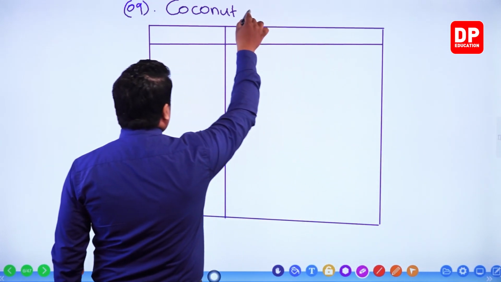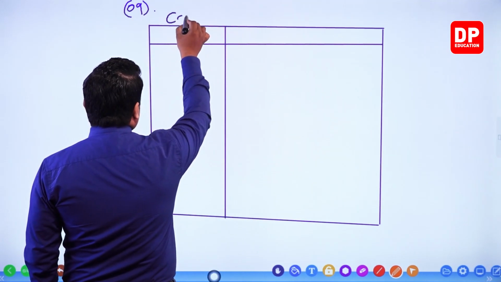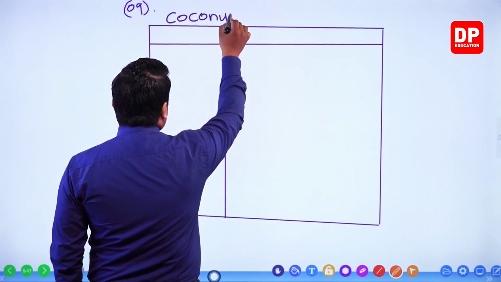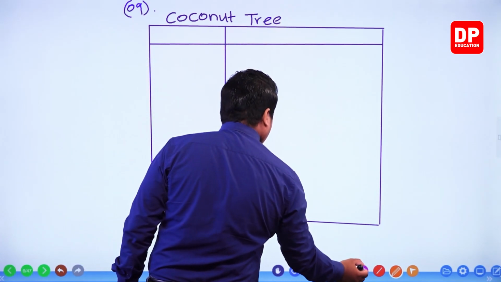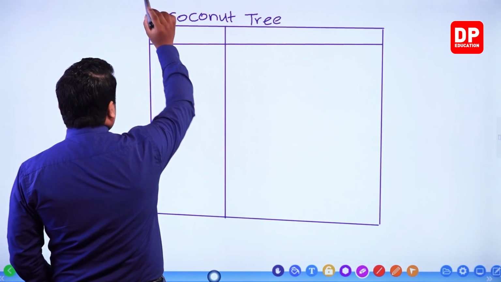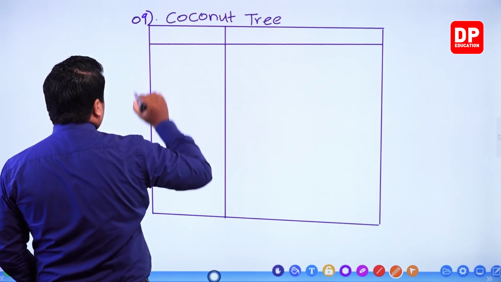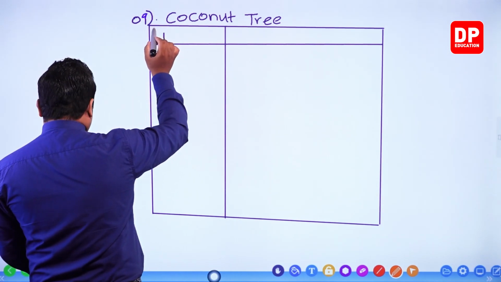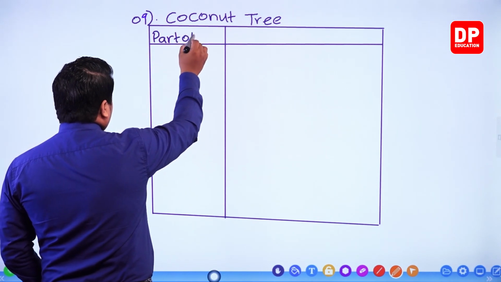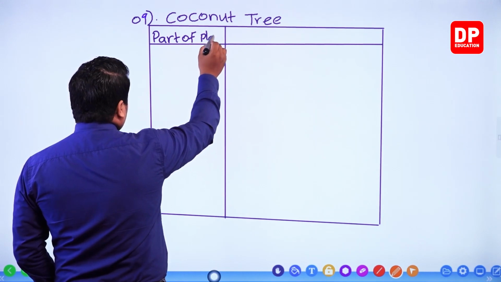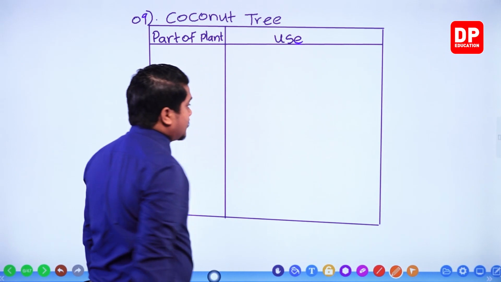So I'll take this somewhat down. This is the answer, coconut tree, question number 9. Then part of plant, and here the use.